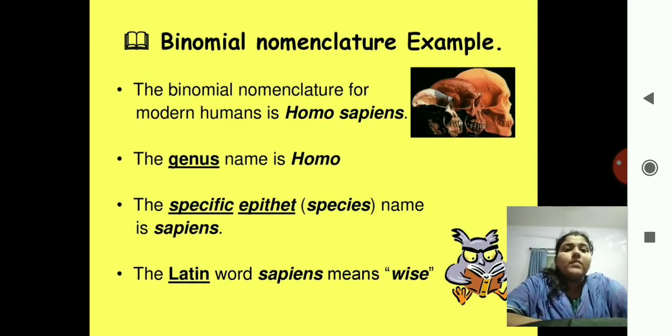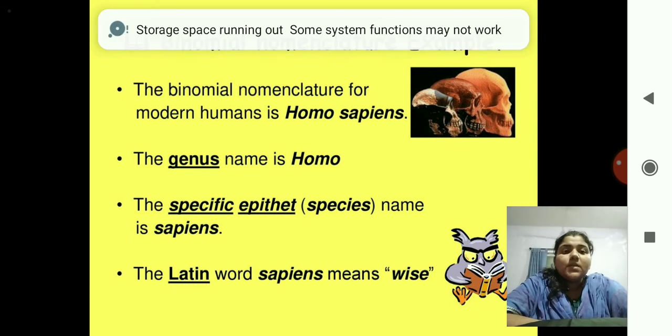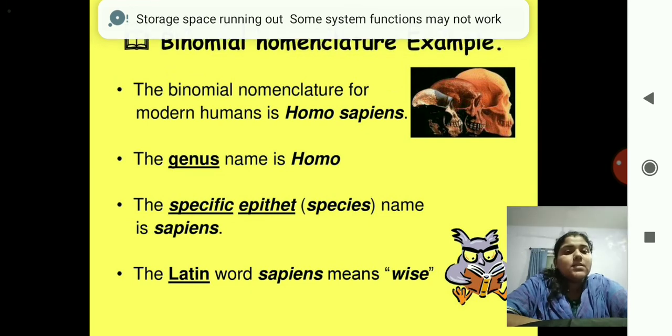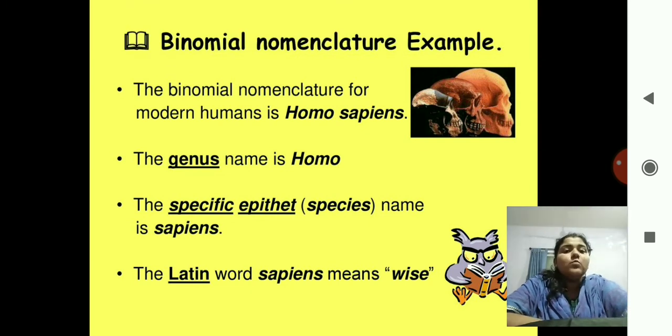See the example over here. The binomial nomenclature of modern humans, that is we, is Homo sapiens. The genus name is Homo, and H is always written in capital letter. The species name is always written in small letter, that is small s. And the Latin word sapiens means wise, a wise man. Correct? If you cannot write in italics, there is another method: you can underline the genus and species.